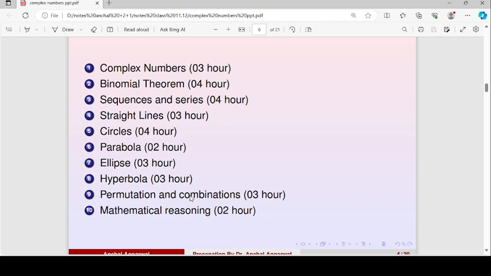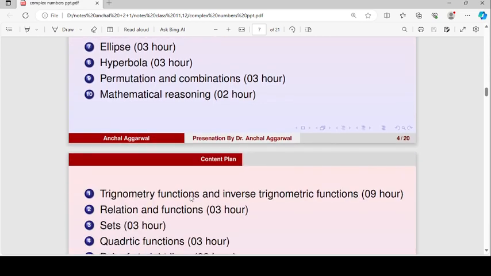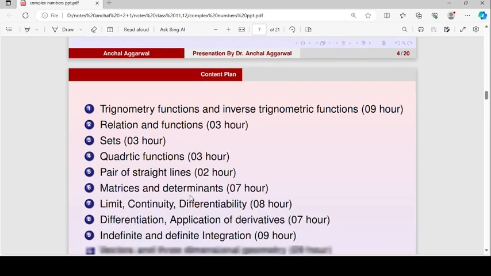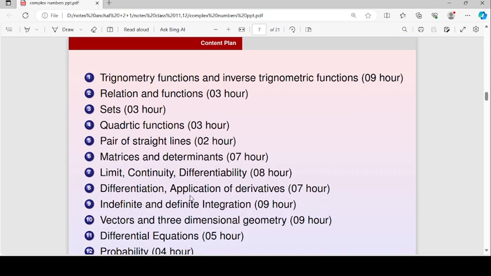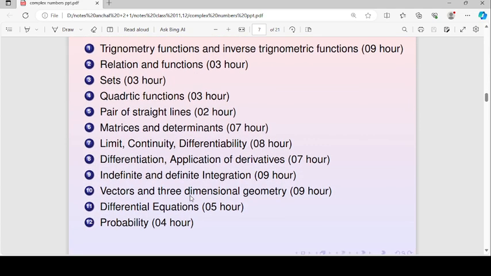We will cover complex numbers in 3 hours, then we will do binomial theorem that will be covered in 4 hours. Similarly, sequence and series will be covered in 4 hours, straight line will be covered in 3 hours, circles will be covered in 4 hours, parabola in 2 hours, ellipse in 3, and hyperbola in 3 hours. Then we will do permutation combination in 3 hours. Mathematical reasoning will be covered in 2 hours. Trigonometry function and inverse trigonometry function will be covered in 9 hours.